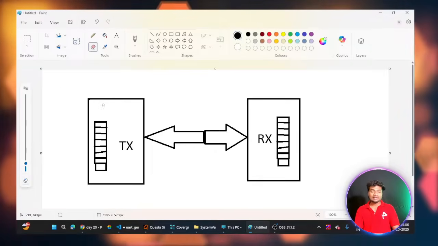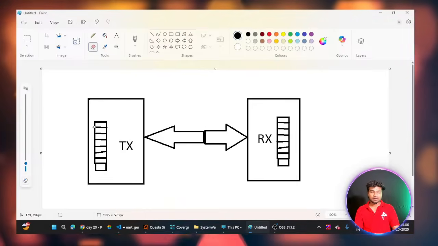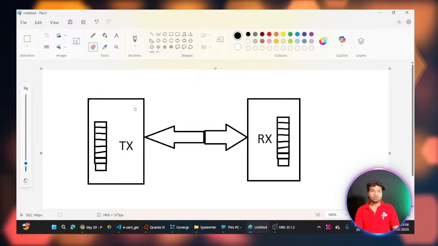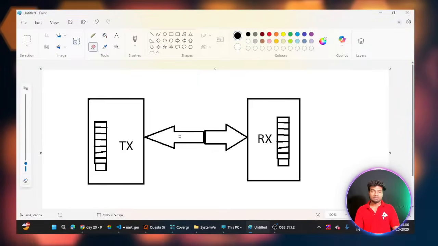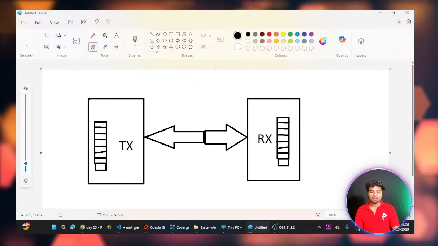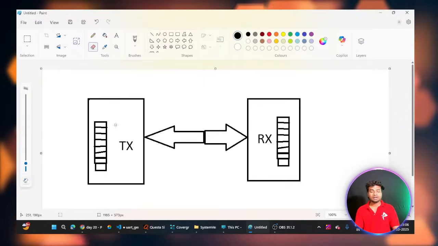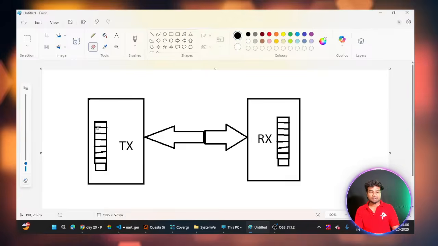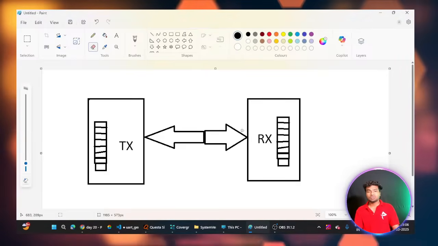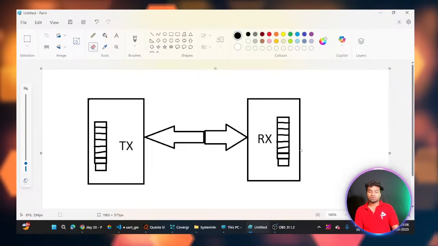While sending the data bits, you can see here it looks like a memory. This is an 8-bit memory, and it will store 8 bits of data. At every 434 clock pulses, it will take the value of the first location and send it to the receiver, and then after the next 434 clock cycles, it will select the second location and send it to the receiver. Similarly, the receiver will receive based on the clocks per bit and store into memory.